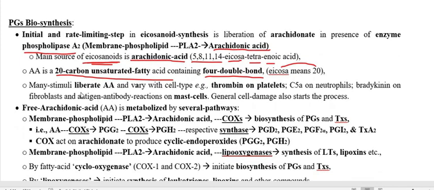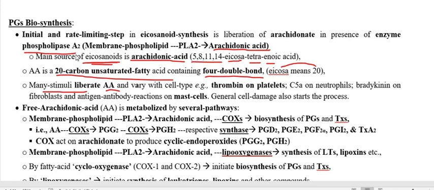And that we already discussed, many stimuli like inflammation are going to stimulate the release of arachidonic acid. There are many that we already discussed.